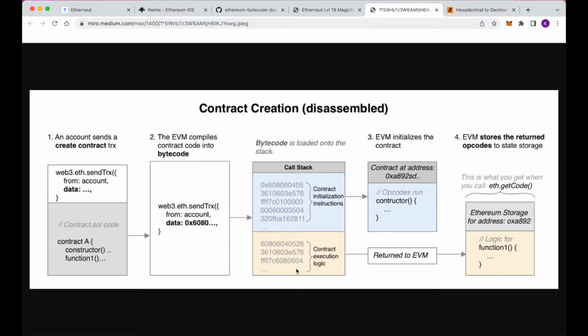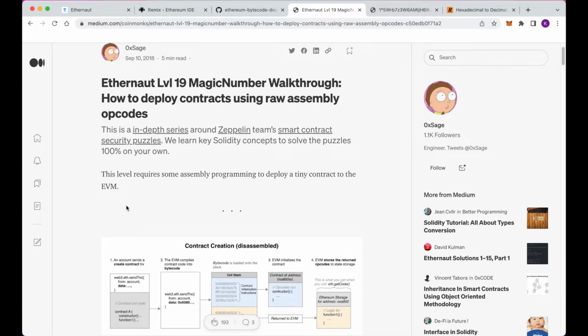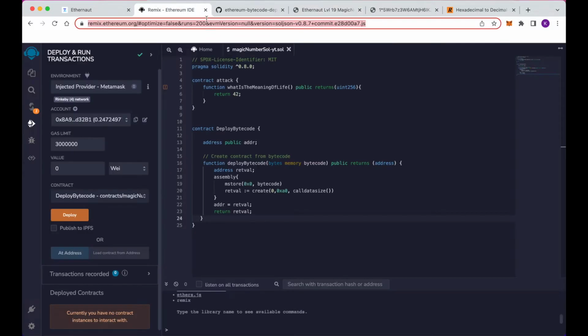The contract execution logic will be returned to the EVM after the contract initialization instructions are run. That is what's stored on the Ethereum network and gets run every time you call a contract. You can find this diagram on this Medium post by OXSage, and a link to this walkthrough will be in the description below. Now let's go over to Remix to create our Solidity contract.